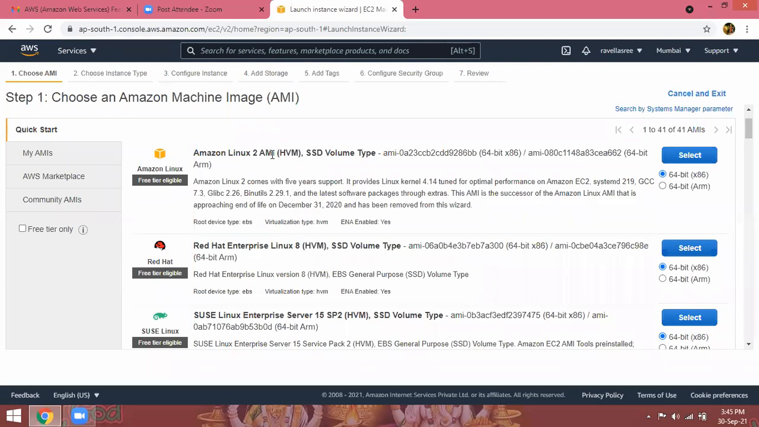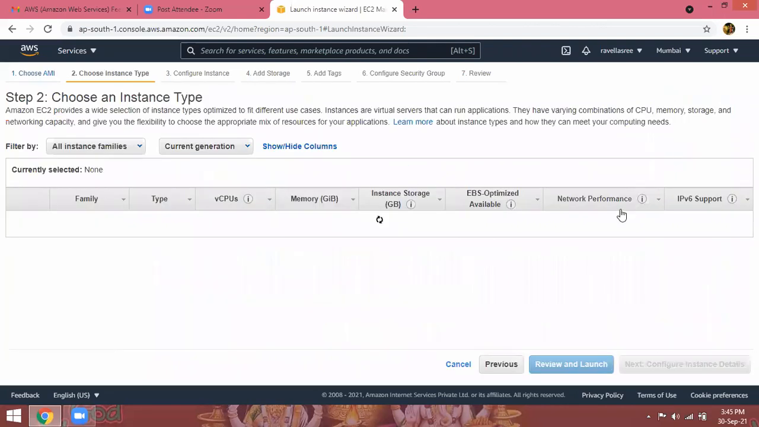Already the machine is ready to use, just you have to launch it. Launch means just you are powering on that. So click on select Amazon Linux. Click on select.